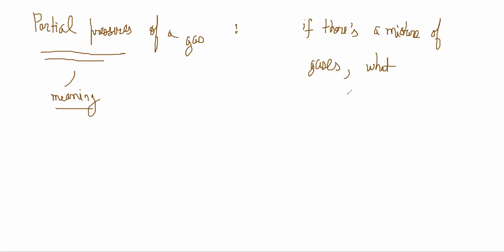What portion of the total pressure was due to nitrogen, or oxygen, or any other gas in the mixture?